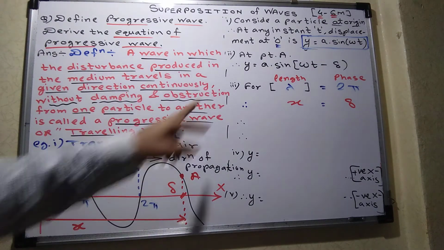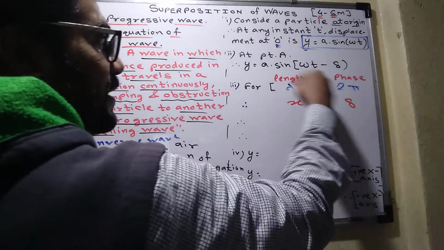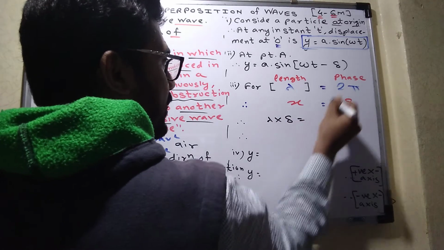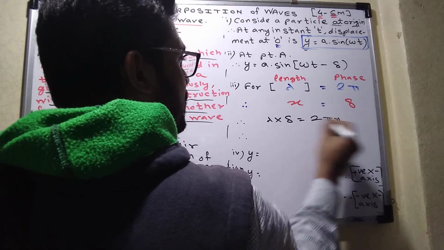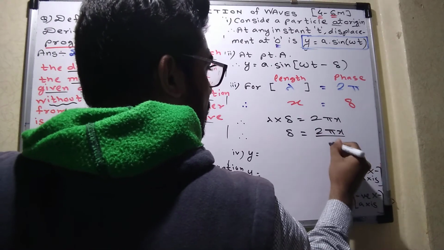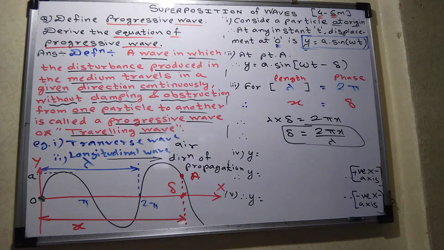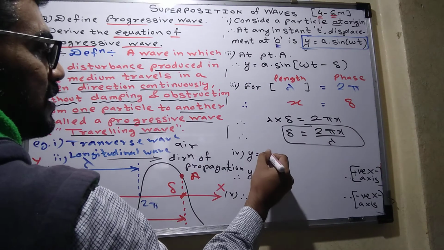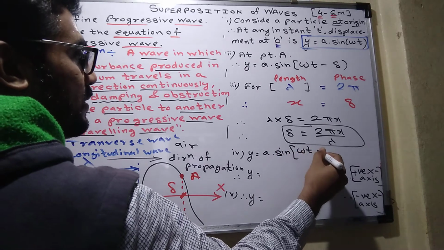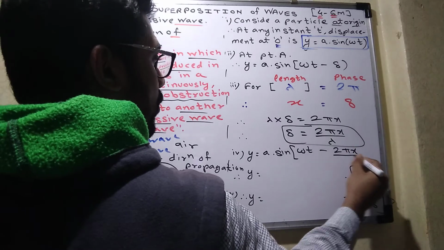Okay, so students, now we have to find the value of delta. We will do cross multiplication. Lambda multiplied by delta equals 2 pi x. Therefore delta equals 2 pi x upon lambda. This is a mathematical concept you know. So the equation becomes y equals a sine omega t minus delta, which is 2 pi x upon lambda.